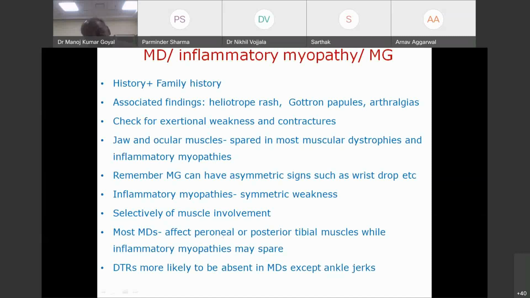But I want to say either a person will have weakness of calf muscle in dysferlinopathy, or the calf will be spared and there will be foot drop in most other muscular dystrophies, while inflammatory myopathy may spare both these. Deep tendon reflexes are more likely to be absent in muscular dystrophy except ankle jerks. While usually deep tendon reflexes are preserved in dermatomyositis and polymyositis, not in inclusion body myositis. Their ankle jerks are usually absent.